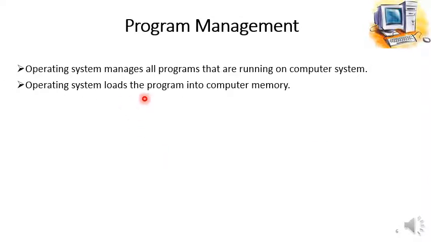The operating system loads the program into computer memory. So whenever we want to start or open any program, it is first loaded inside the computer memory. Now who is responsible for loading that program into the computer memory? That is the operating system. Further, the program is assigned from the memory to the processor for execution. This is also done by the operating system. The operating system performs all the related functions and activities with the program management.